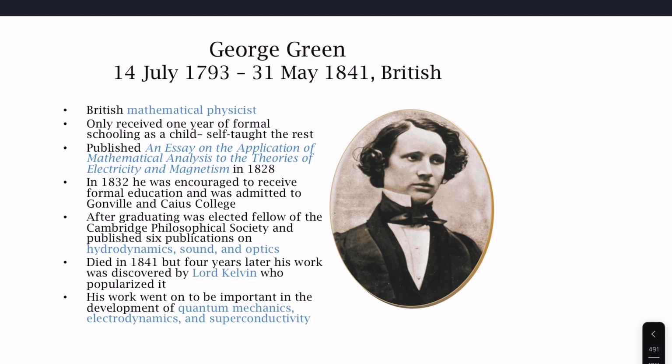In 1832, he received a formal education finally at Gonville and Caius College. He was elected a Fellow of the Cambridge Philosophical Society and published 6 publications on hydrodynamics, sound, and optics. Maxwell picked up his work to develop, of course, electrodynamics, quantum mechanics, and superconductivity. It was Lord Kelvin who popularized his theory after he passed away.